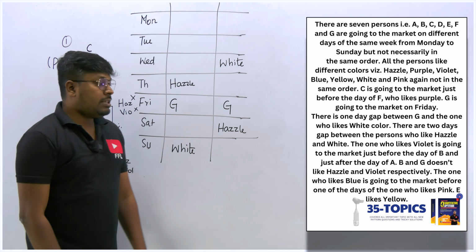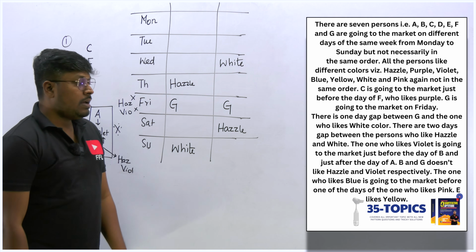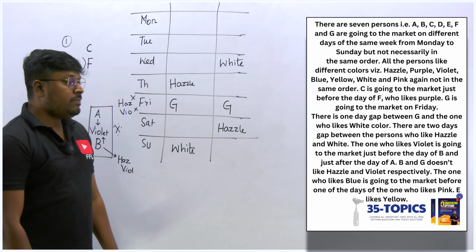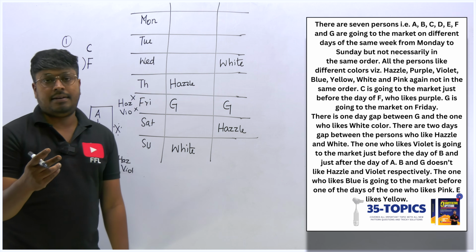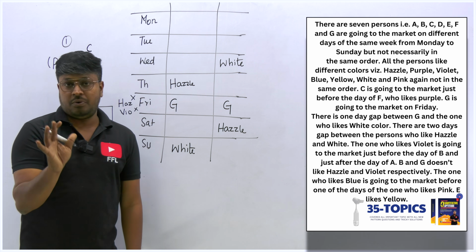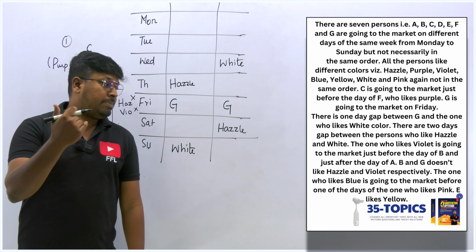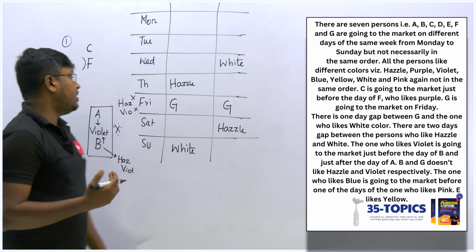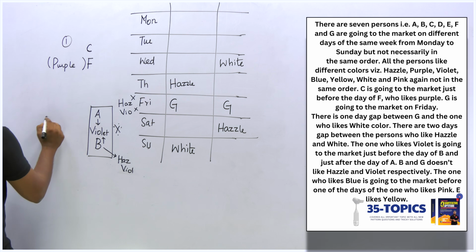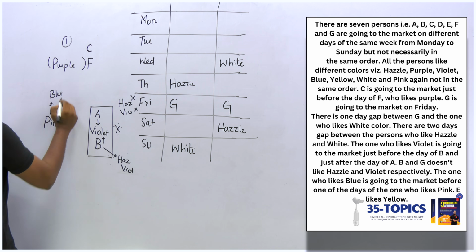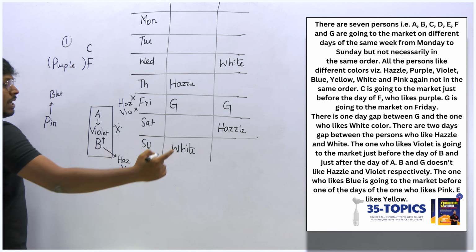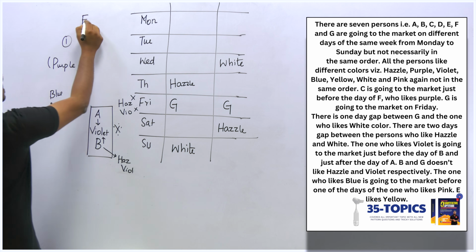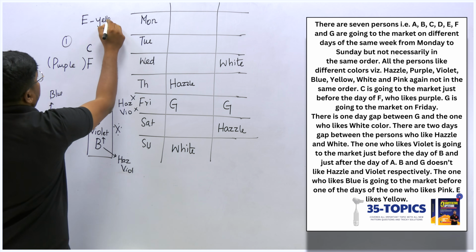So next point, the one who likes blue color is going to the market before the one who likes pink color. It's not just before, it's before, right? So before pink color, it should be blue, but not immediately before. And the last point, E likes yellow color.